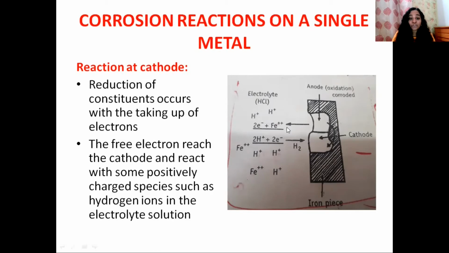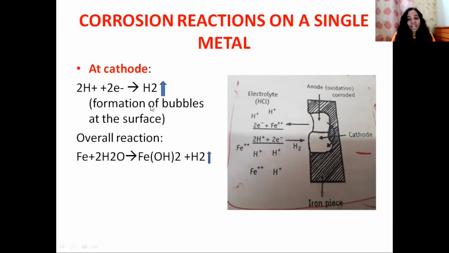The free electrons that reach the cathode react with positively charged species such as hydrogen ions present in the electrolyte solution, so hydrogen gas is formed: 2H+ plus 2 electrons gives H2. H2 is hydrogen gas, and the development of hydrogen gas is indicated by the formation of bubbles at the surface of the electrolyte solution.